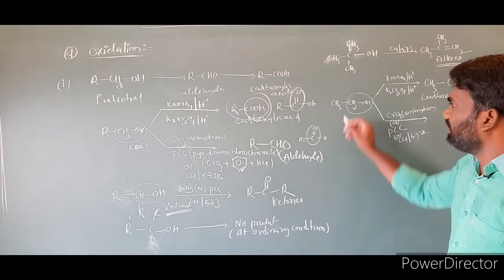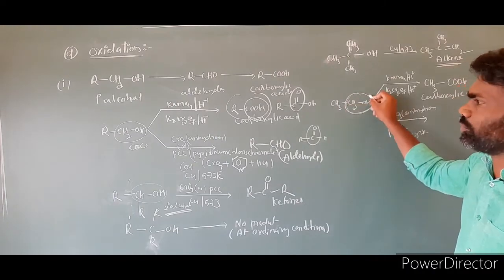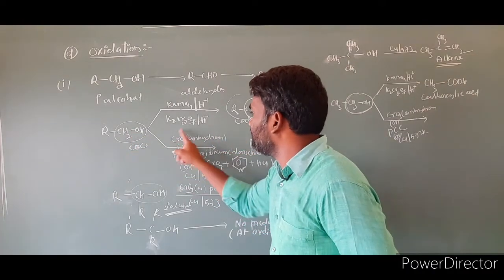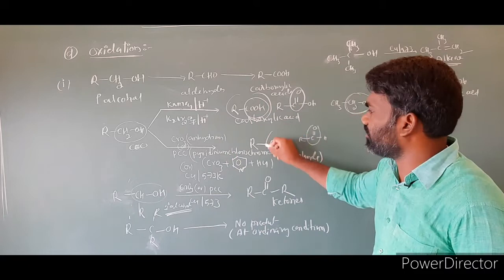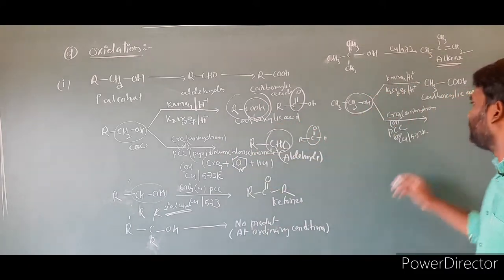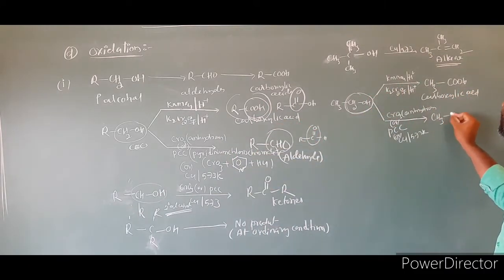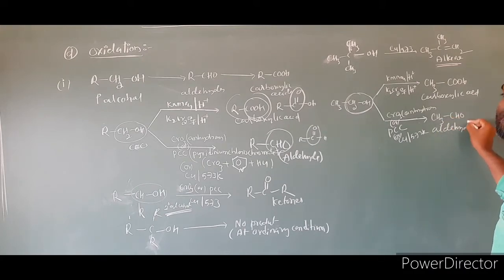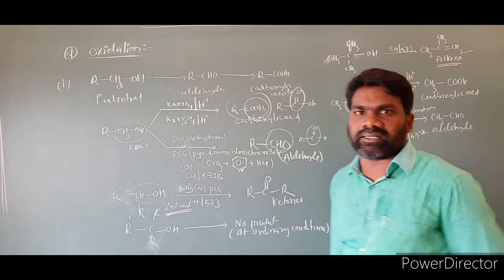Then what is the product? In this second case, with this reagent, CH2OH converts into CHO. The product is CH3CHO. This is aldehyde. The product is aldehyde in the second case.